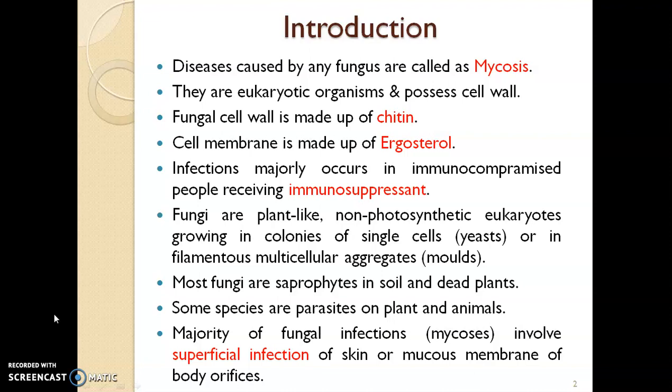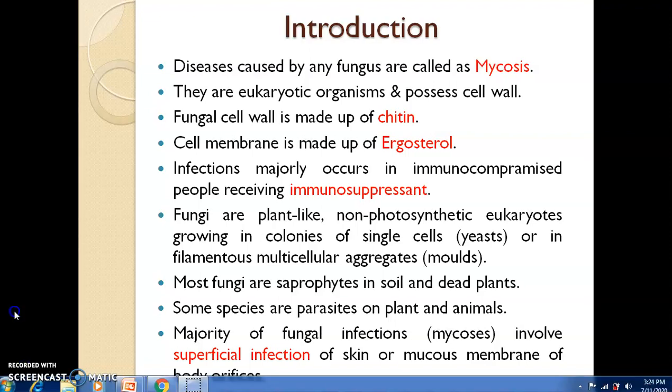Fungal infections majorly occur in immunocompromised people receiving immunosuppressants, meaning the people who are taking immunosuppressant drugs have low immune power, so there are chances of fungal infection. Next point, most fungi are saprophytes in the soil and dead plants. Some species are parasites on plants and animals, and the majority of fungal infections involve superficial infection of the skin or mucous membrane of body orifices. Means fungal infections mainly occur in the superficial layers of skin and mucous membrane.